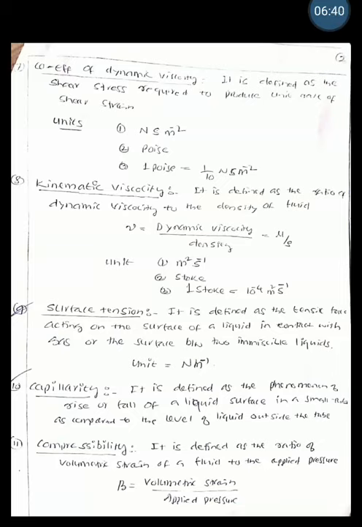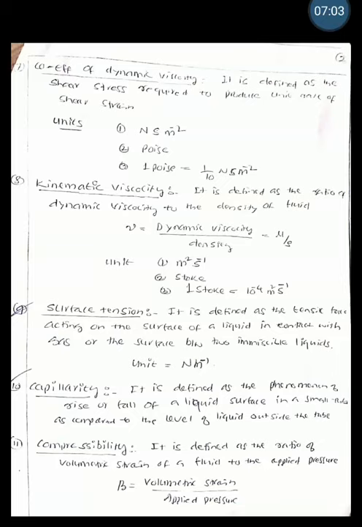Sometimes you will be asked for a surface tension explanation. Surface tension is defined as the tensile force acting on the surface of a liquid in contact with a gas, or the surface between two immiscible liquids. The unit of surface tension is Newton per meter. Another definition is capillarity.